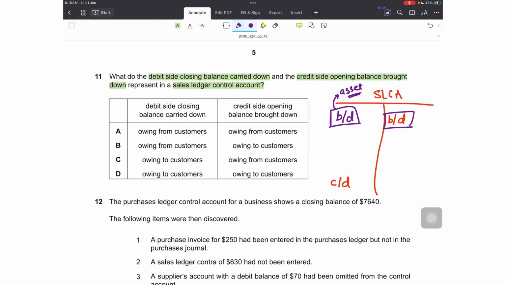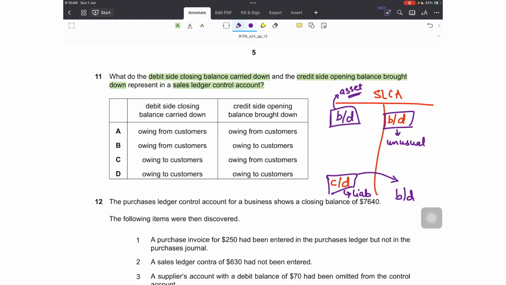But if the brought down is on the credit side and the carried down is on the debit side, and that further becomes the brought down for the next period on the credit side, what does that mean? This is first of all an unusual balance in a sales ledger control account, because debtors are the assets for the business. The BD on the credit side or the CD on the debit side represents a liability balance, a payable balance. When can this be possible?